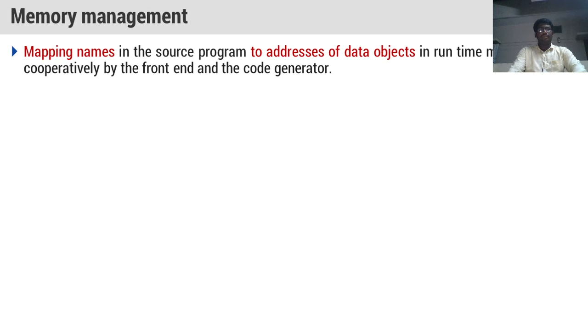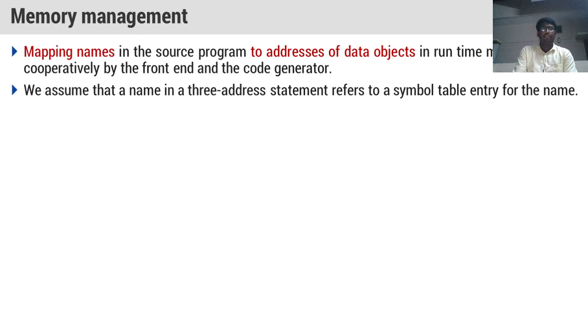After that, how memory management takes place here. Mapping the names in the source program to addresses of the data objects in runtime memory is done cooperatively by the front end and the code generator. We will understand this.